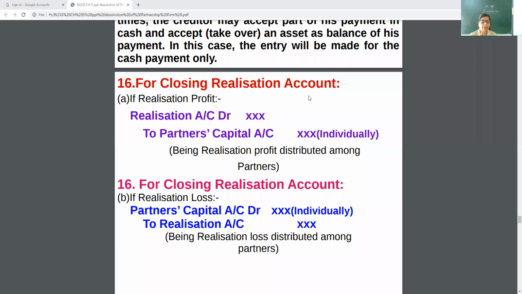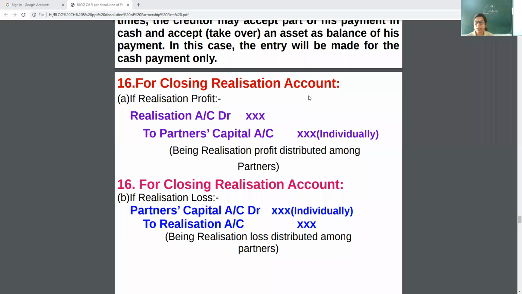So what will be the entry? Realization account debit to A's capital account and B's capital account: 10,000 in front of realization and 5,000 in front of each partner's name. Say, realization profit distributed among A and B in their profit sharing ratio. Now the same for loss: partners' capital account debit to realization account, the reverse entry.